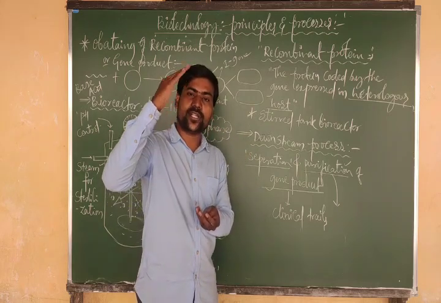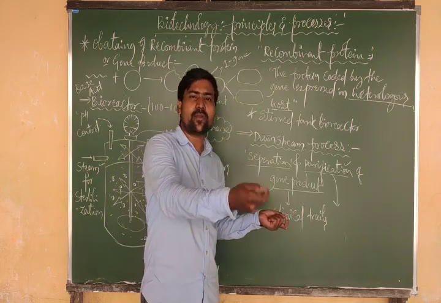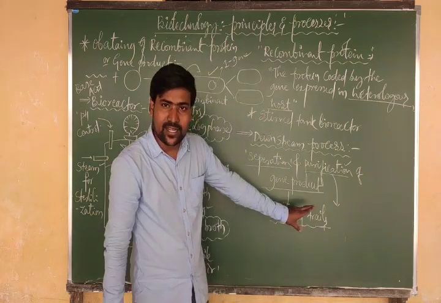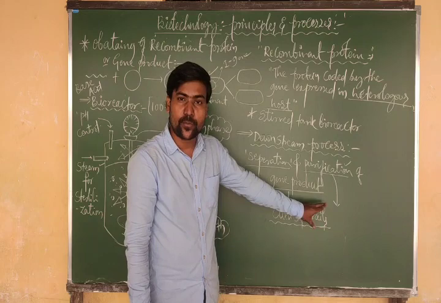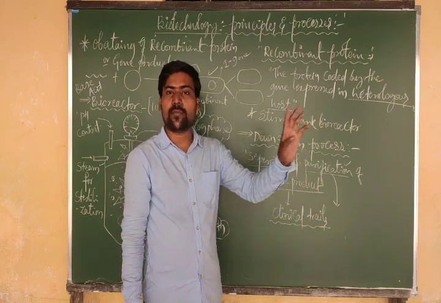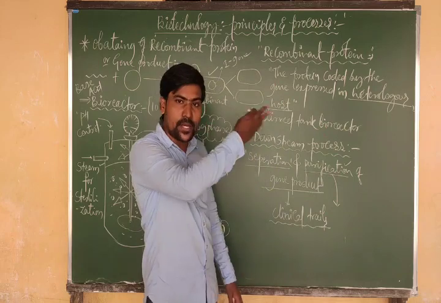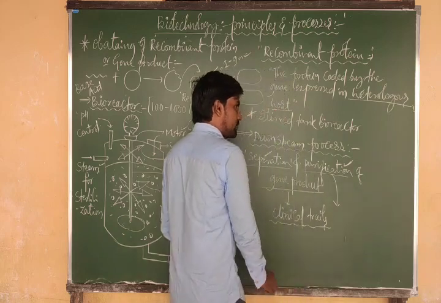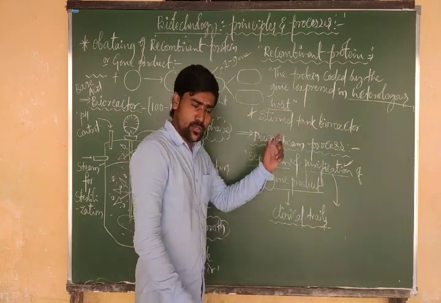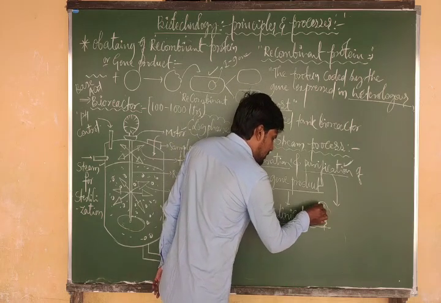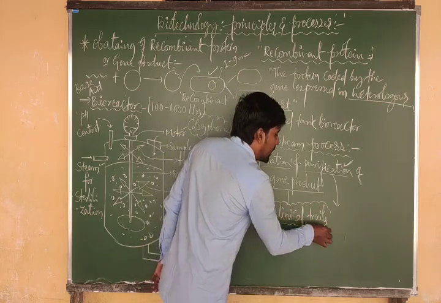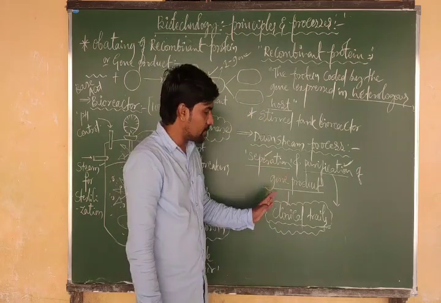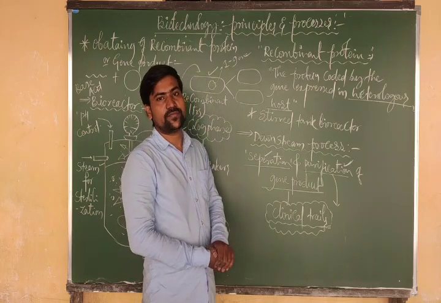If the diabetic condition gets controlled, then insulin is subjected to marketing, right? That means it is subjected to clinical trial. In the clinical trial, if the gene product is okay, then only it is sent to the market. Otherwise, the whole process will be repeated again. So, separation and purification, these two processes together we call the downstream process. After the downstream process, finally it is subjected to clinical trials if the product is medically important, right?